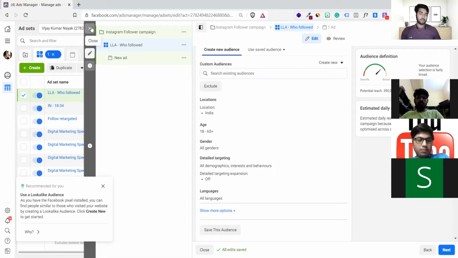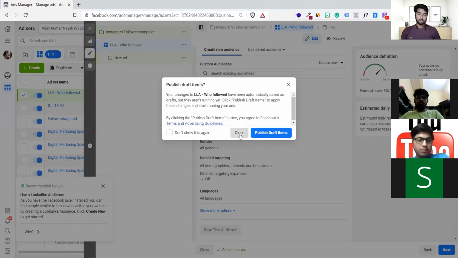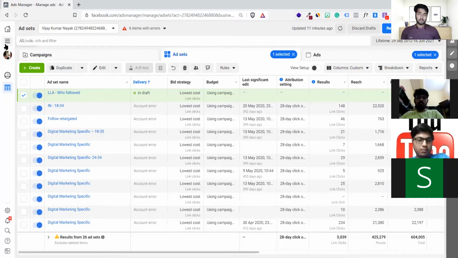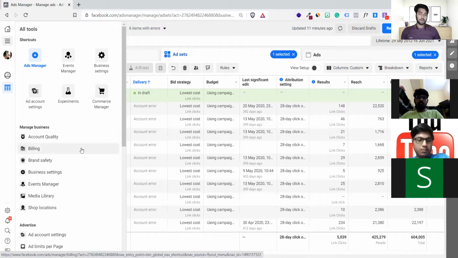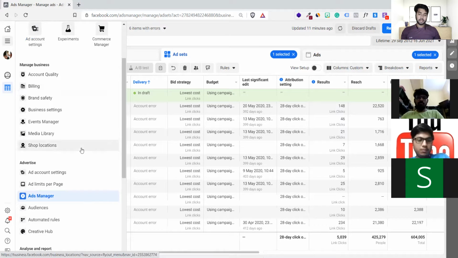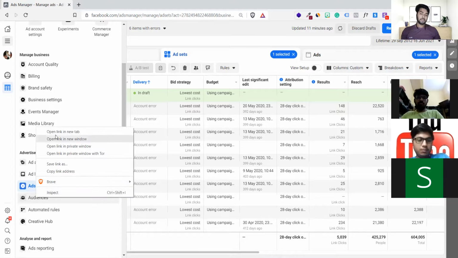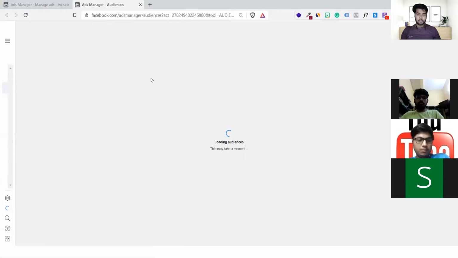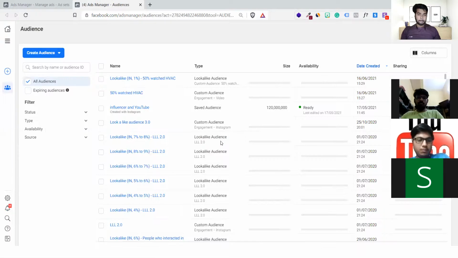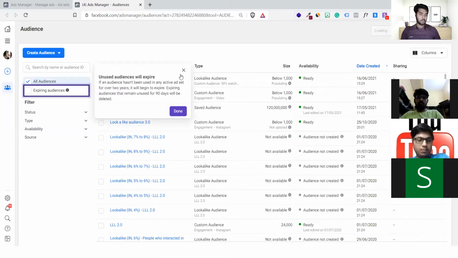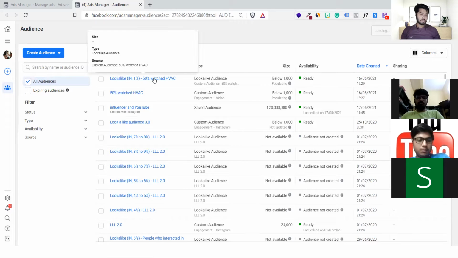Or else I can show you some other way. Wait, hang on. Go back to here. And just in case you want to verify whether you have audiences or not, come here and have a look. On your left, under Advertise, Audiences. Click on Audiences. You will find your recently created audiences straight here, on the top. Getting it?